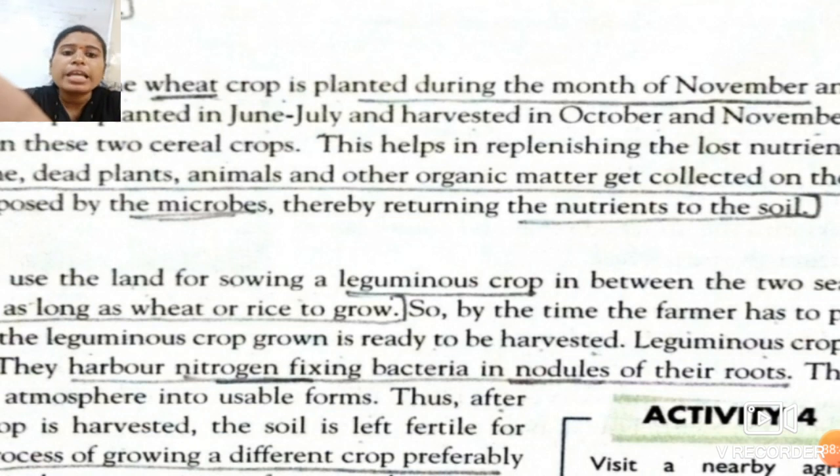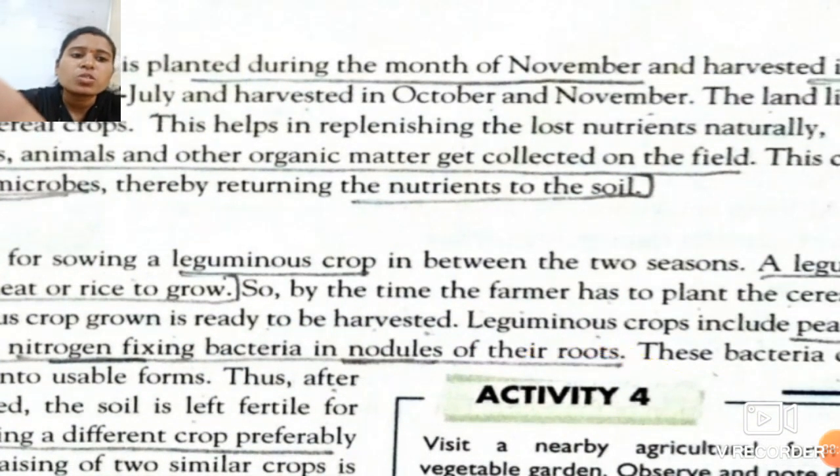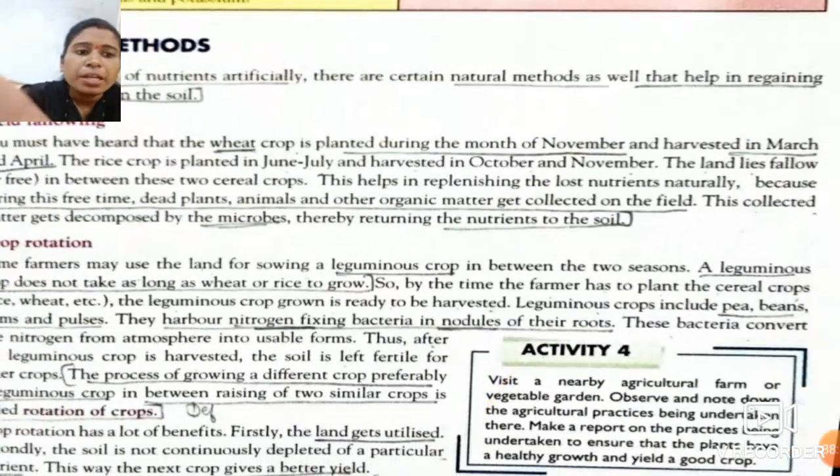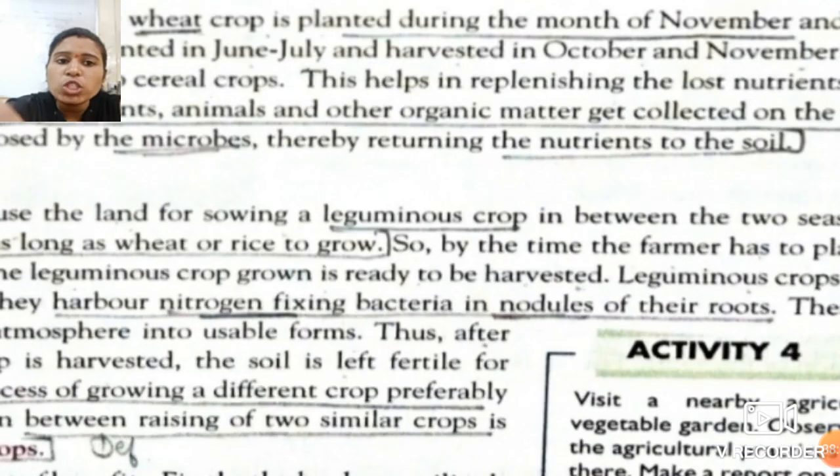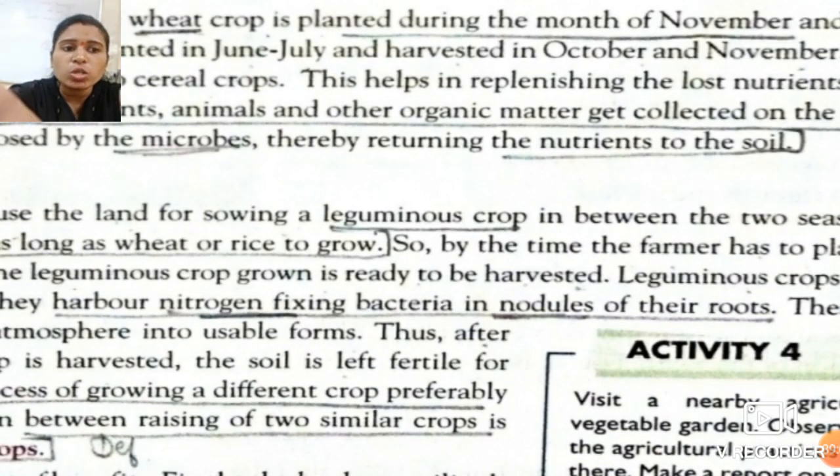Because the leguminous crop, see over here students, includes pea, beans, pulses, grams. They harbor nitrogen fixing bacteria in the nodules of their roots.